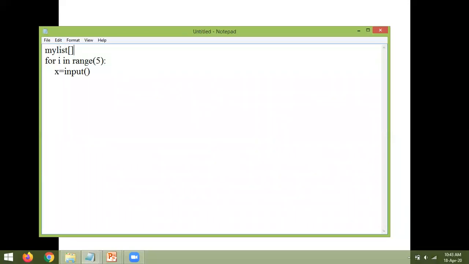I'm creating a list like this. And for that, you have one method called the append method. My list dot append of x. If you observe, I am following the indentation for these two statements, right? And that means these two statements are in the for loop. Now I am repeating the for loop 5 times. Each time I am taking a value from the keyboard by using the input function, and I am storing it into x. Now what I am doing is adding that x to the list.